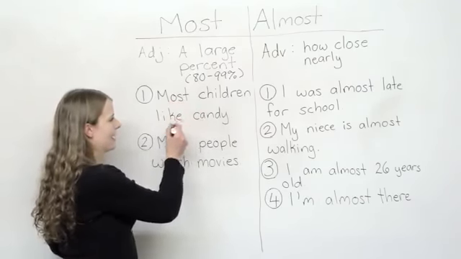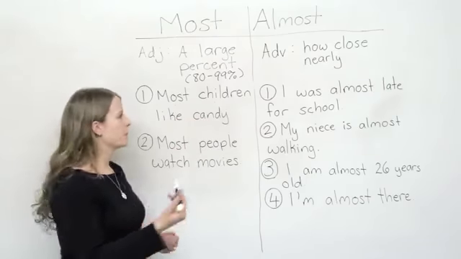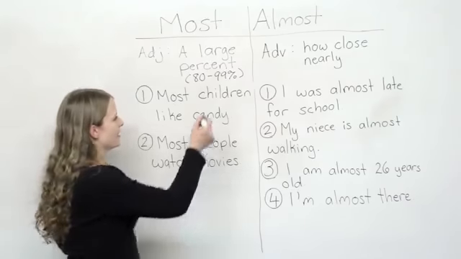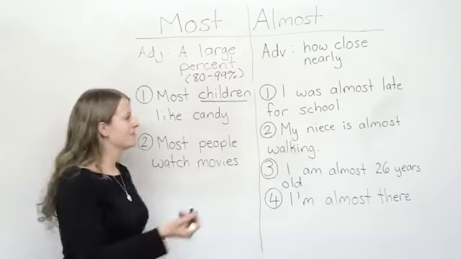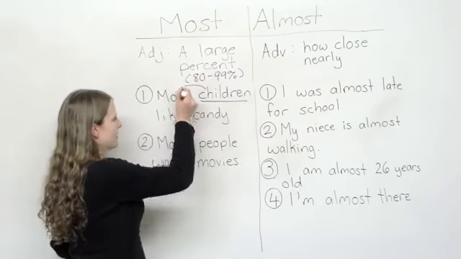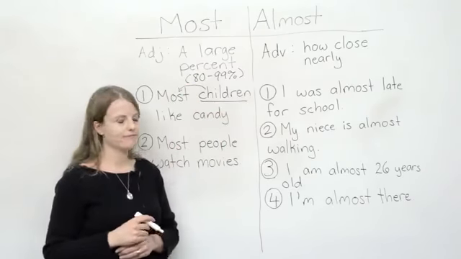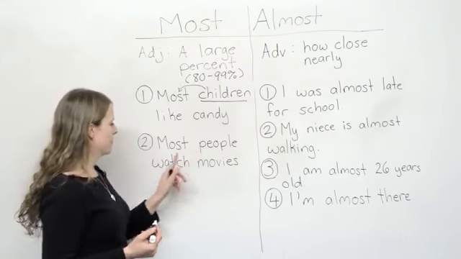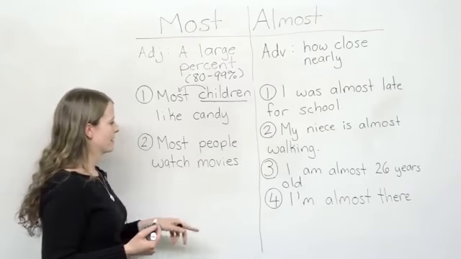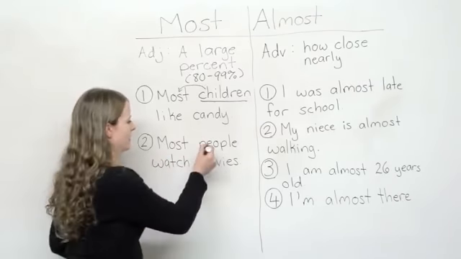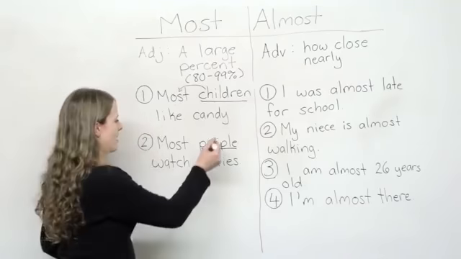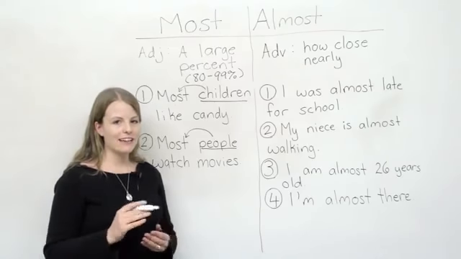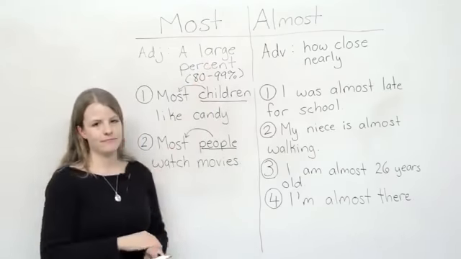Most children like candy. So this means between 80 to 99% of children like candy. Children is the noun. So most is what describes children. It's the adjective. Let's look at example number 2. Most people watch movies. So again, people is the noun, and most is the adjective that is describing people. So again, most is a large percent.